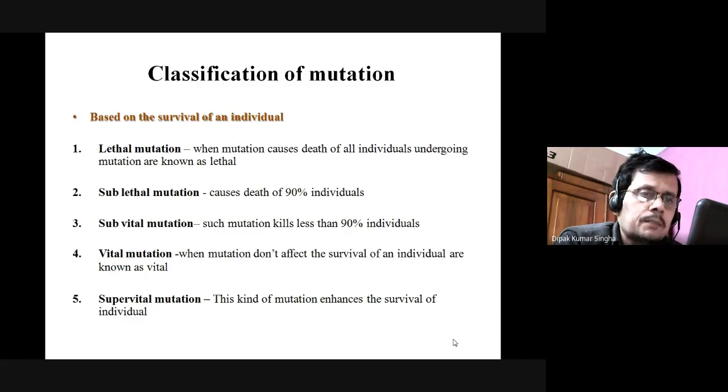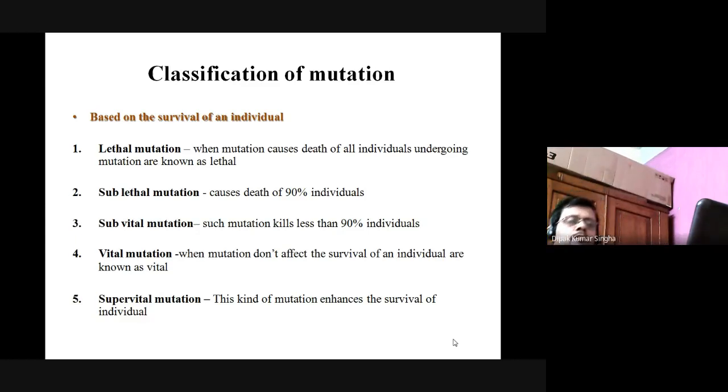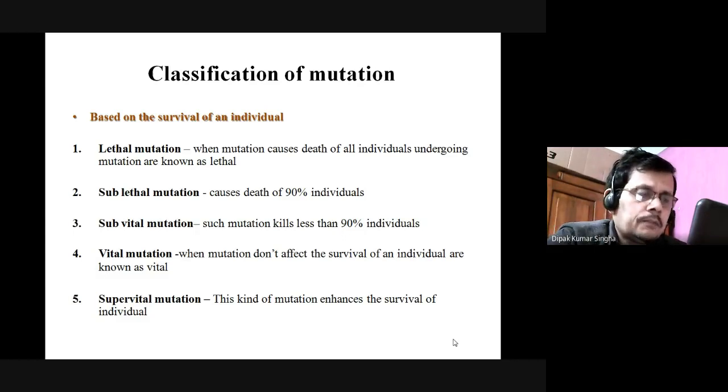Next is the classification of mutation based on the survival of individuals. One is the lethal mutation. When the mutation causes death of an individual, it is known as lethal. Lethal means there may be death. Due to the mutation, death may occur. When the mutation causes death of an individual, it is called the lethal mutation.